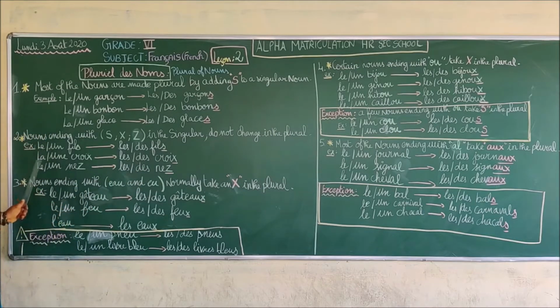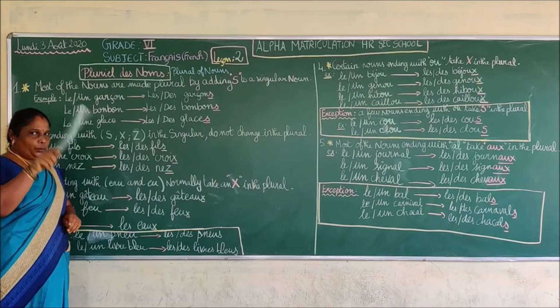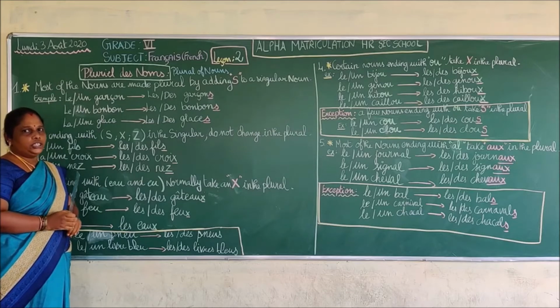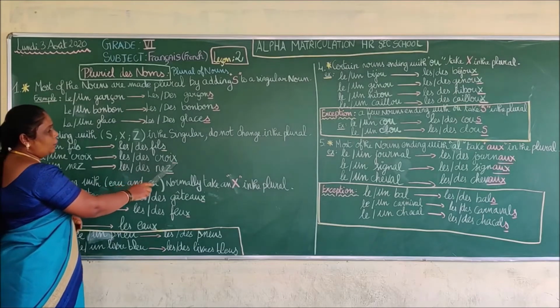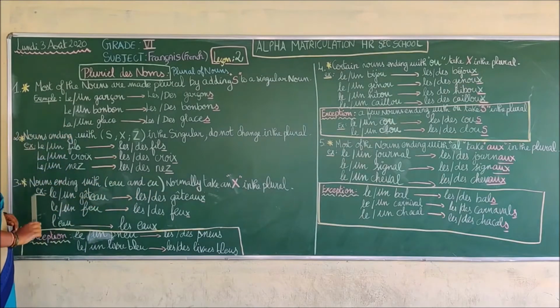Next, la croix, une croix. Croix means cross. The cross is the symbol of a church. Les croix, des croix. You can see there are no changes here also.